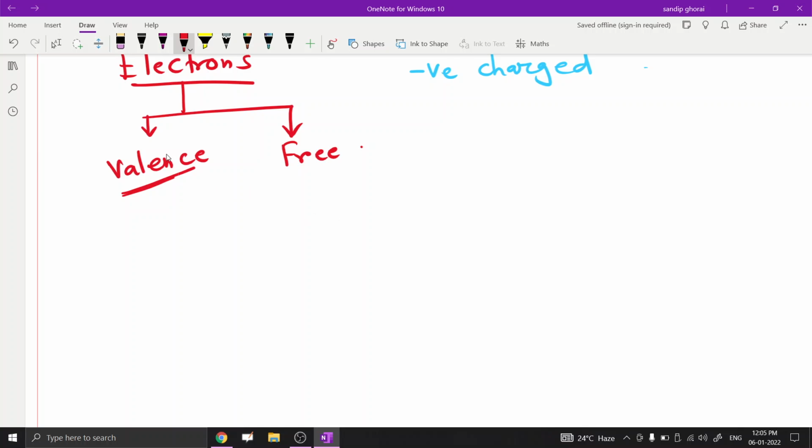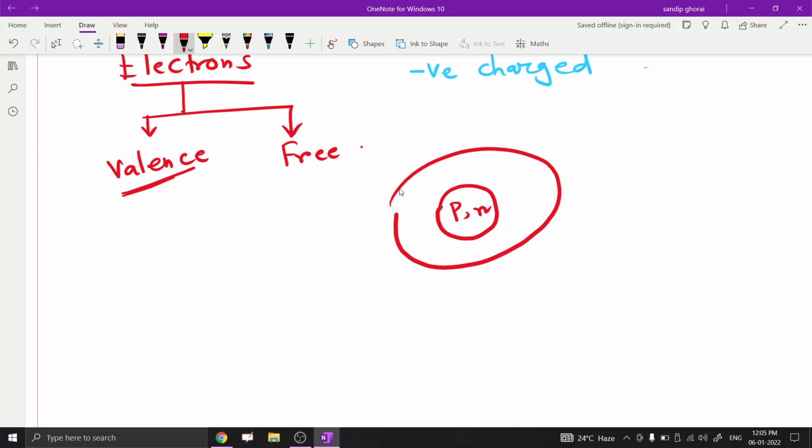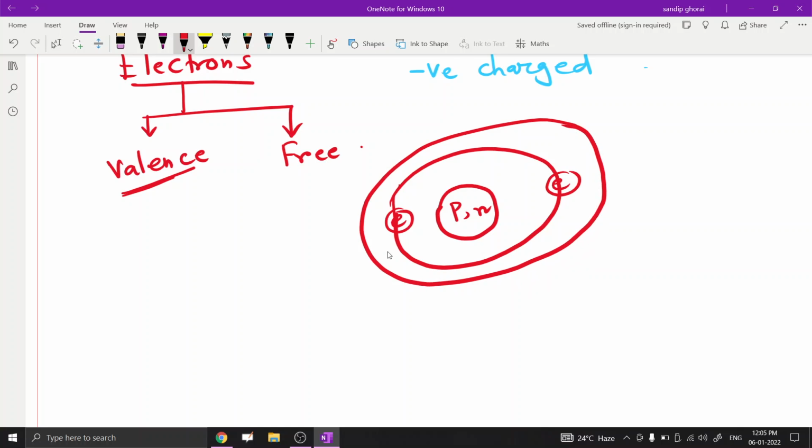These electrons are also called free electrons. If we take an atom like this, here are the proton and neutron, and these are the shells. Suppose we take only two electron shells, and in the outermost shell there is only one electron. This electron is called a valence electron.